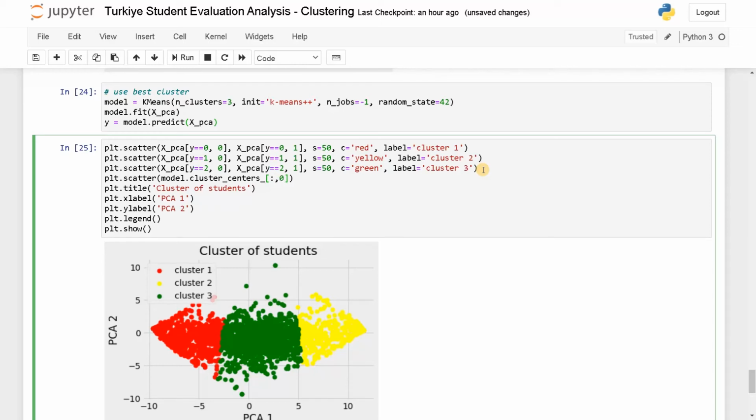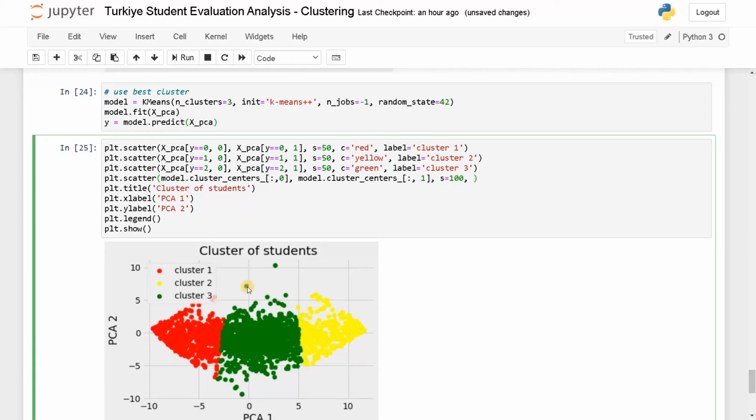So this is for the x-axis, and again model.cluster_centers_, need to get all the rows, and this is for the y-axis. So this will be rows, this will be column. You can specify some ranges if you want to do some other processing.